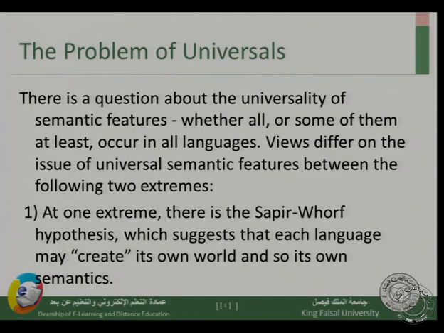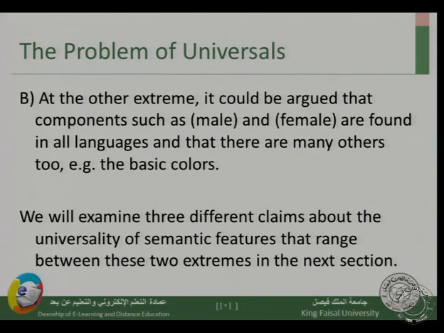suggests that each language can create its own world, and so its own semantics. So this hypothesis says semantic features are not universal, because each language has its own world and its own semantics. This hypothesis is also called linguistic relativity. As I said, we will not really go deeper into it. This is just what you need to know about it. So this hypothesis says each language has its own semantics, and so the semantic features are not